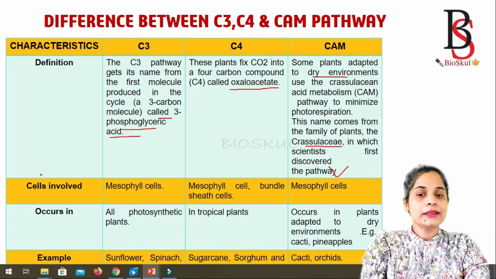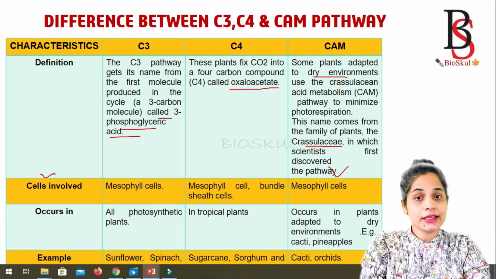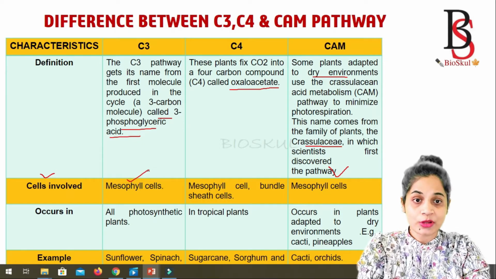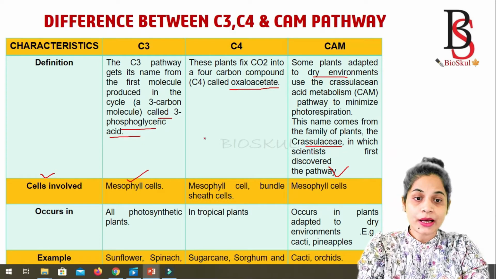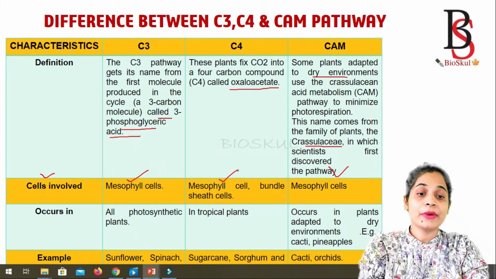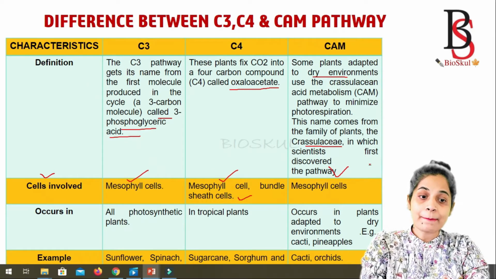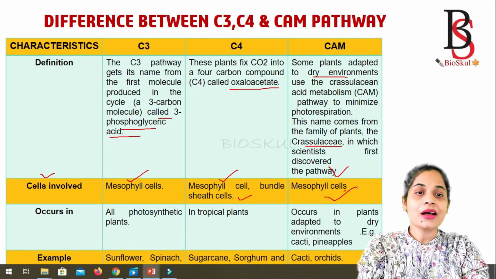Okay. Then the second point is the cells involved. The C3 cycle takes place in the mesophyll cells of the plant, whereas the C4 pathway takes place both in the mesophyll cells as well as in the bundle sheath cells, and the CAM pathway takes place only in the mesophyll cells.